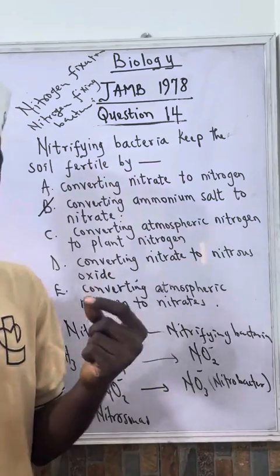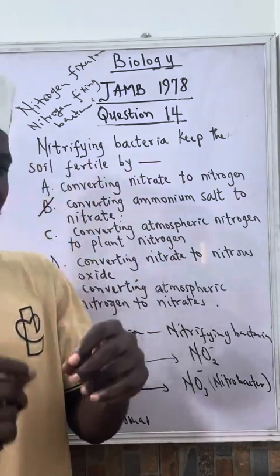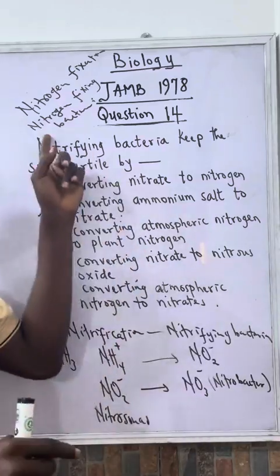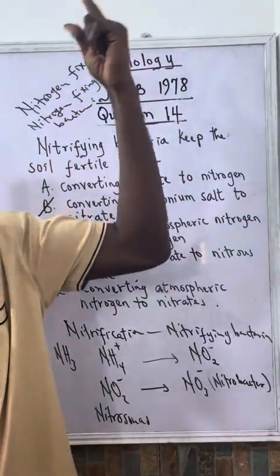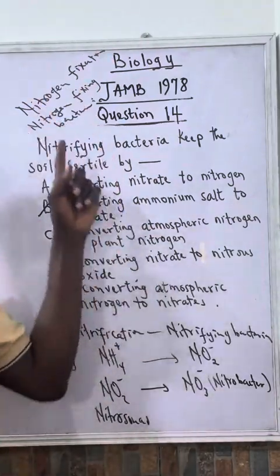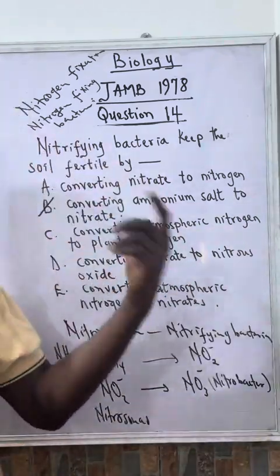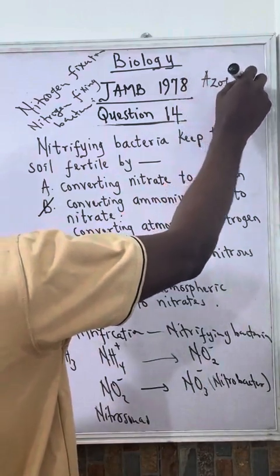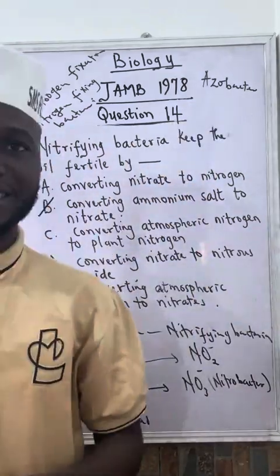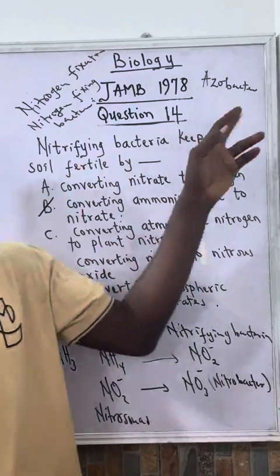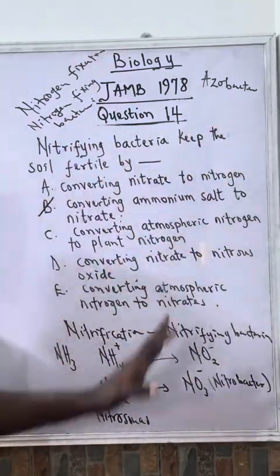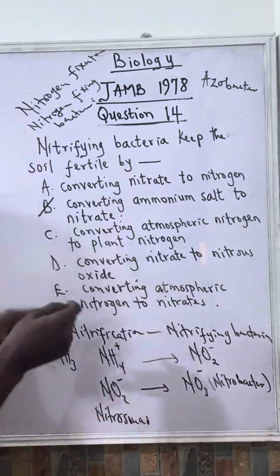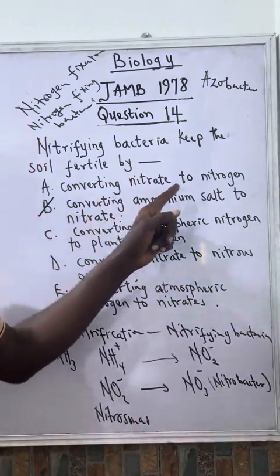We call it Rhizobium leguminosarum. That's what helps to fix nitrogen directly from the atmosphere and convert it to nitrate for plants to use. Then we still have another bacteria called Azotobacter. This can also help in nitrogen fixation, that is, trapping nitrogen directly from the atmosphere. So these ones are different from nitrifying bacteria.